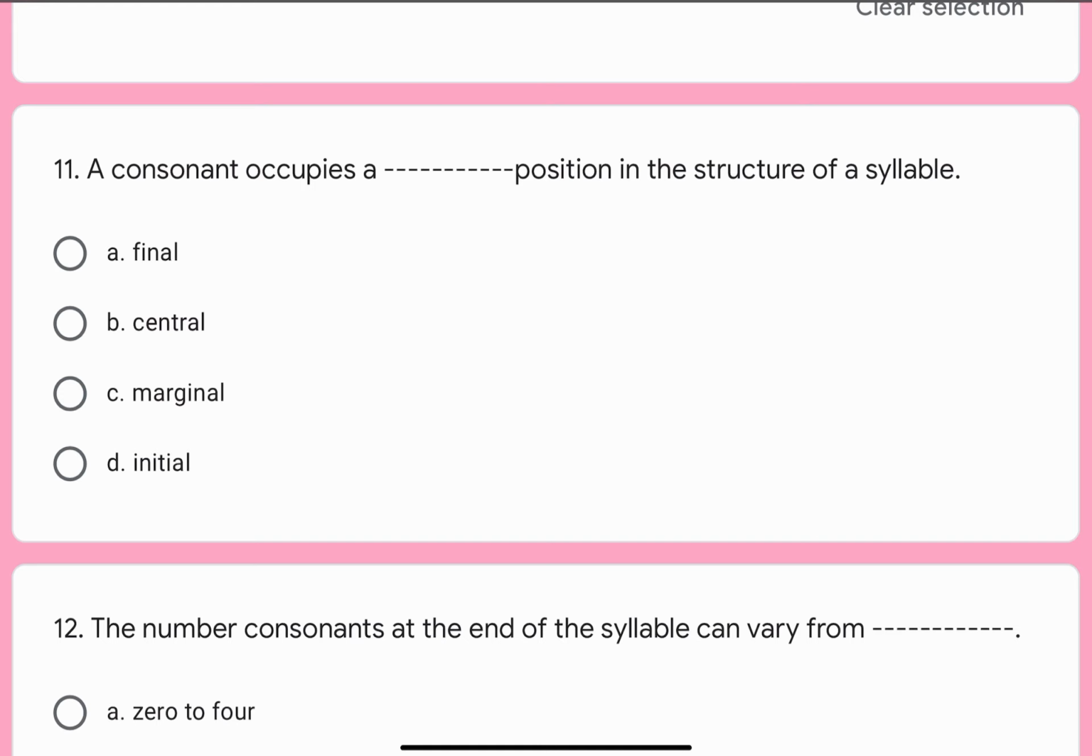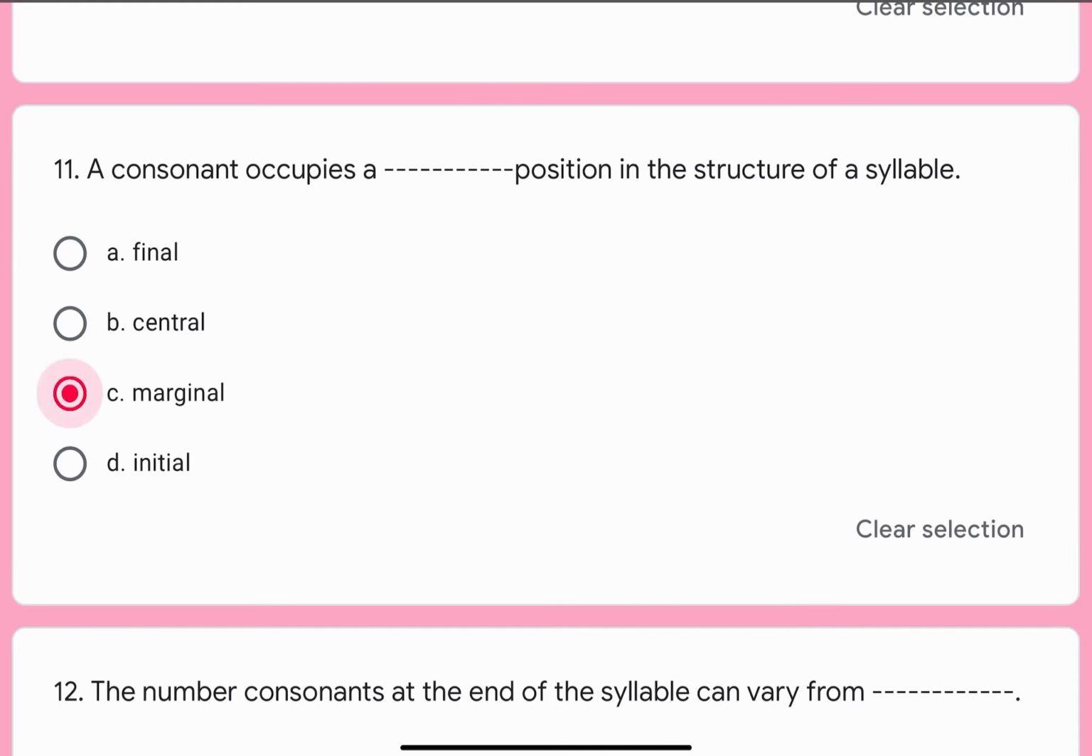Question number 11. A consonant occupies a dash dash position in the structure of a syllable. Options are A. Final, B. Central, C. Marginal, or D. Initial. Correct option is C. Marginal.